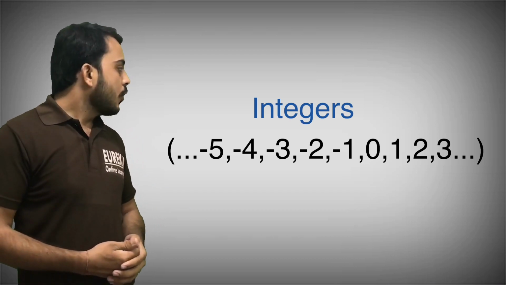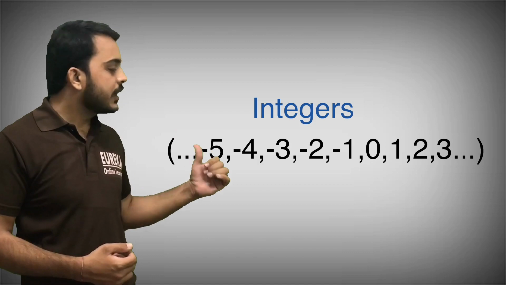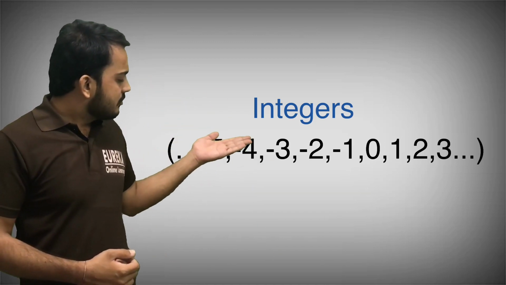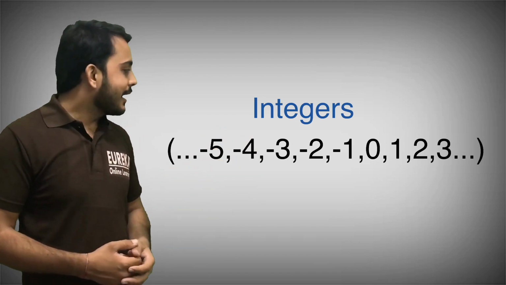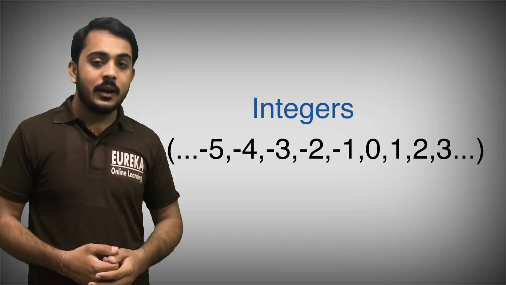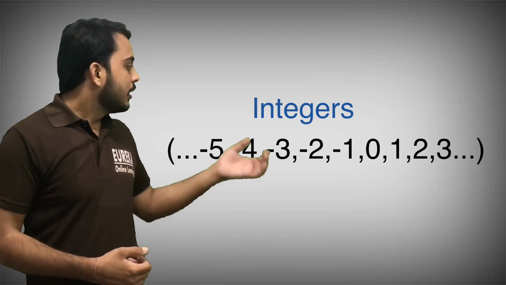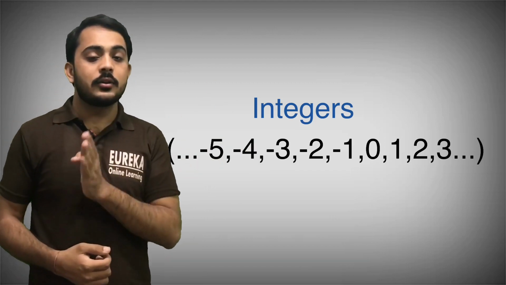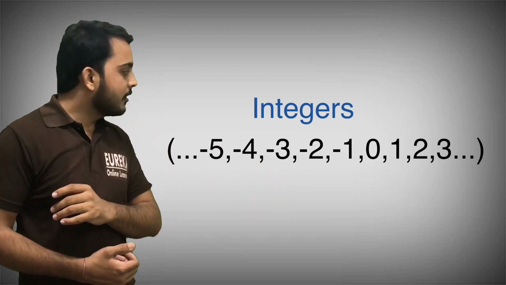Okay, so integers start from minus infinity to plus infinity, but in integers we will not include decimal numbers like 9.5, that is, numbers that have a decimal between the digits. We will not include these types of numbers in integers, and also we will not include them in natural and whole numbers. You should keep that in your mind, okay.